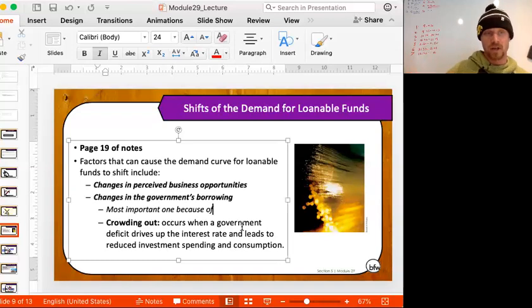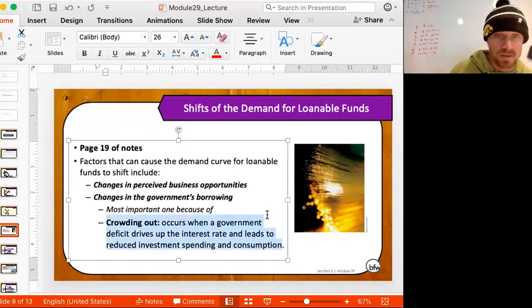When this interest rate goes up, businesses are now unable to borrow at the same rate they were before. Because the government had to borrow money, the interest rate went up. When the interest rate goes up, businesses are unable to borrow. This stunts long-term economic growth, and we call this crowding out.